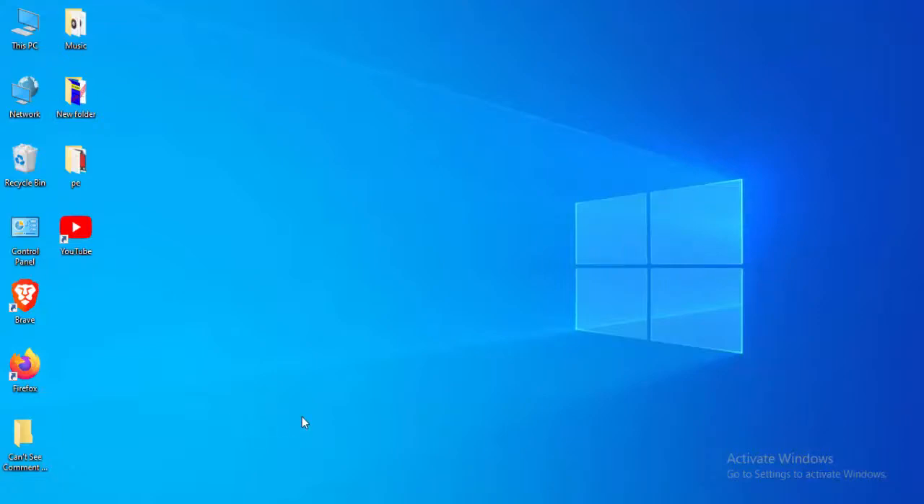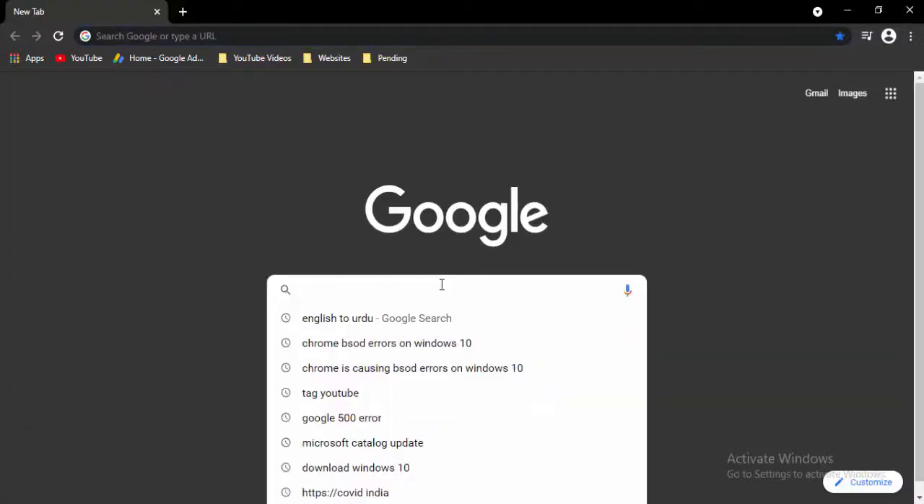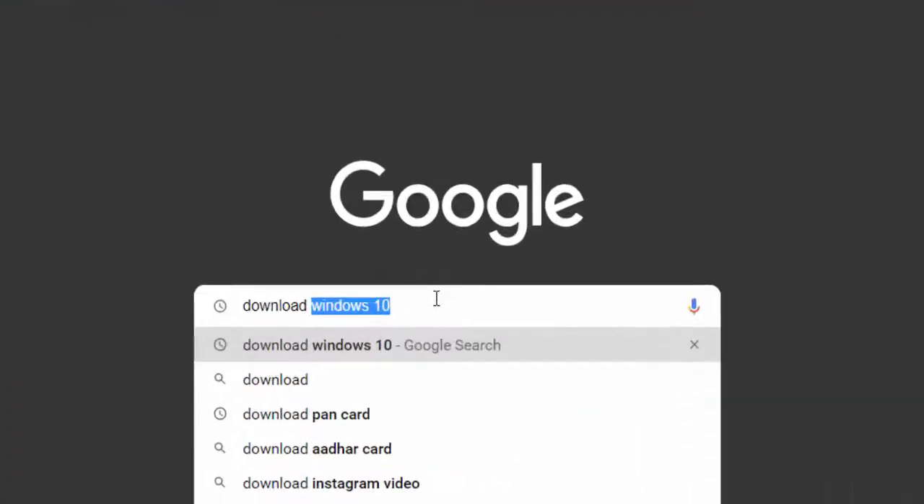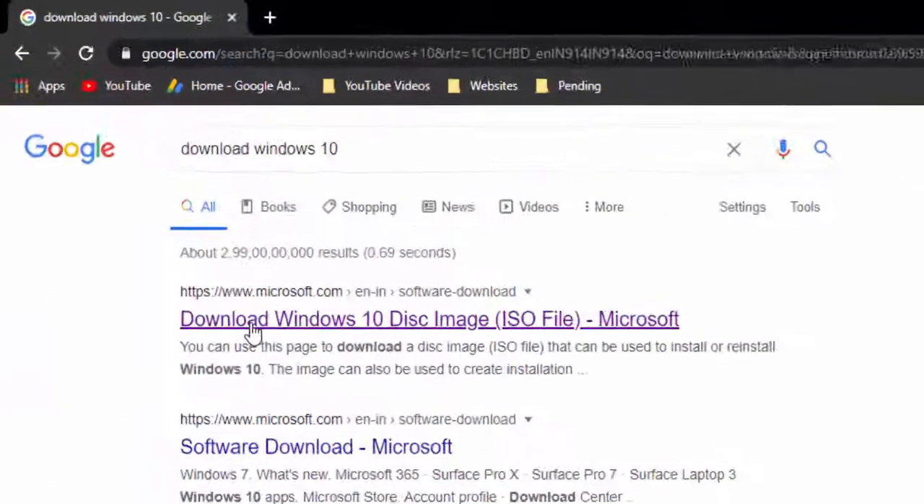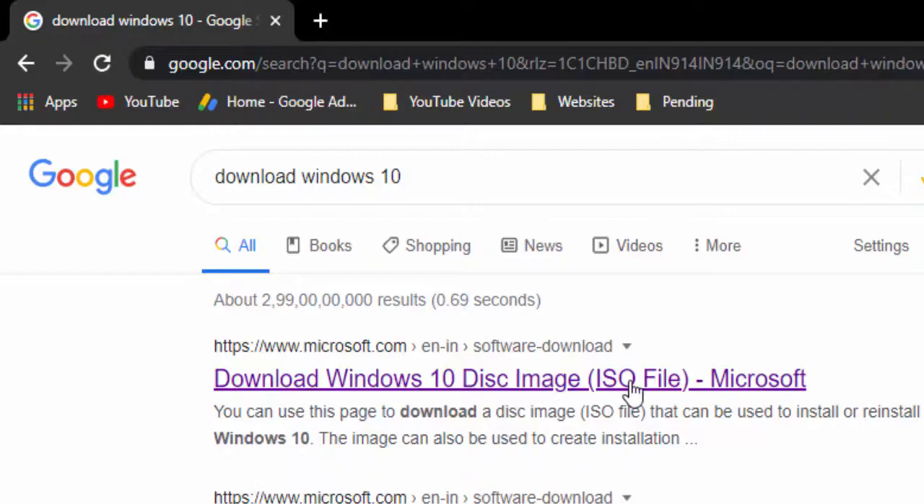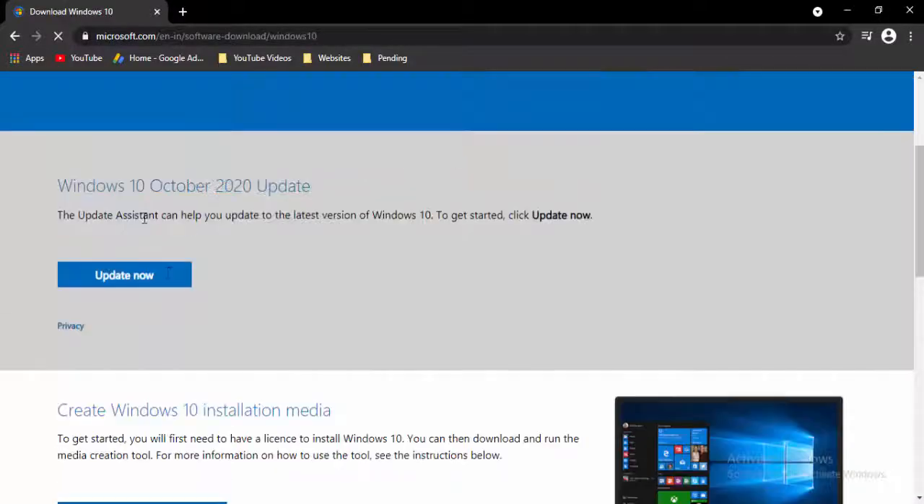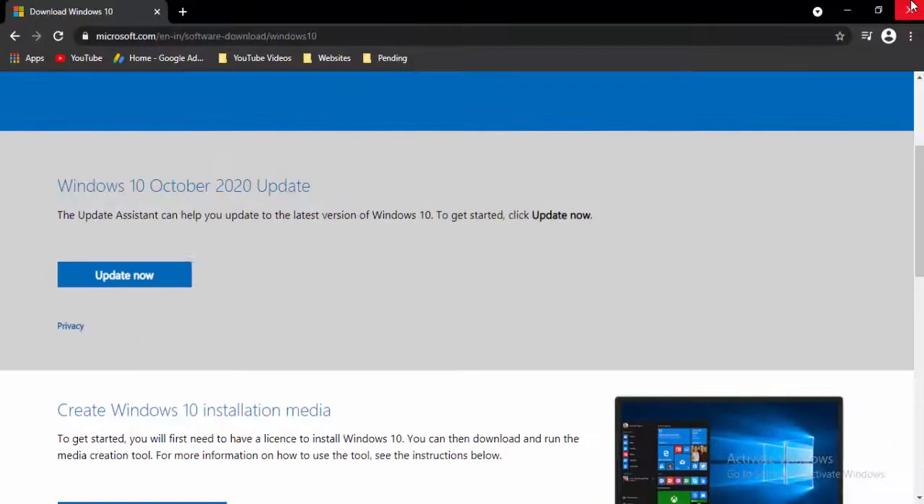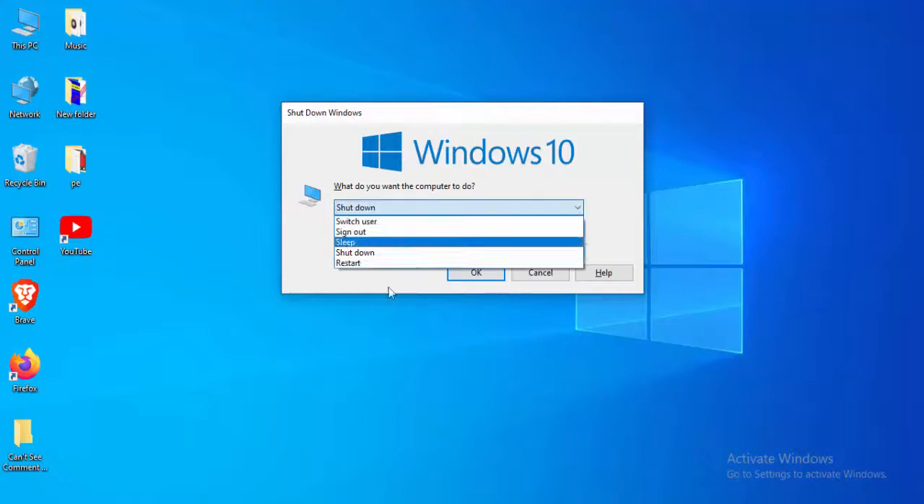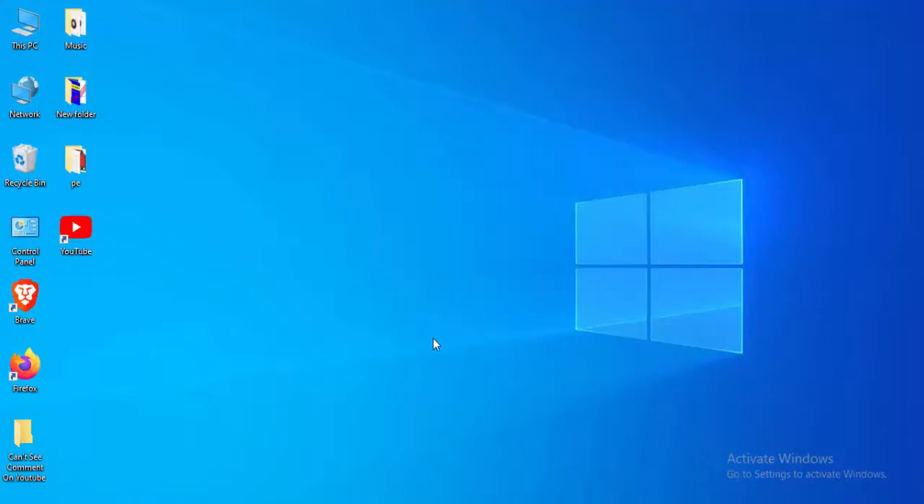Next, method number 6: update your Windows 10. Open the browser and type in the search box, download Windows 10. Open this first link, download the Windows 10 disk image. Select the first one, Update now, and complete this process. After that, restart your PC, and hopefully it will fix your issue.